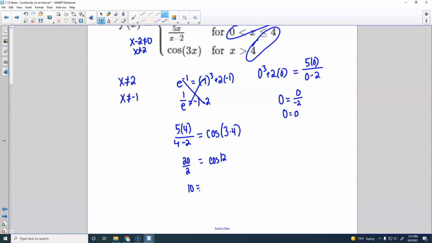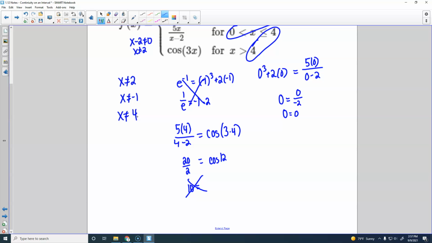We don't know cosine of 12, and this is in radians, not degrees, so we don't know it. But what do you know about cosine? It's always between 1 and -1, right? So does it equal 10? No. So it doesn't matter if you know that value. You know that x also cannot equal 4.